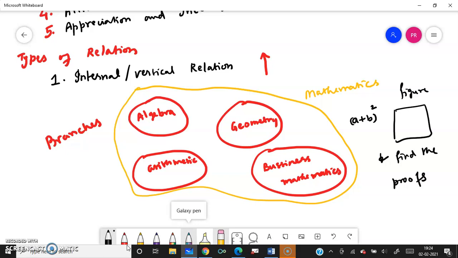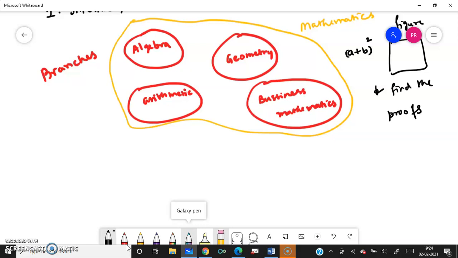Now we talk about the external relation. The second relation is nothing but external or horizontal relation. What is the external horizontal relation?